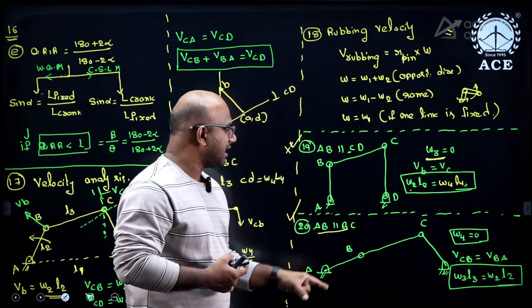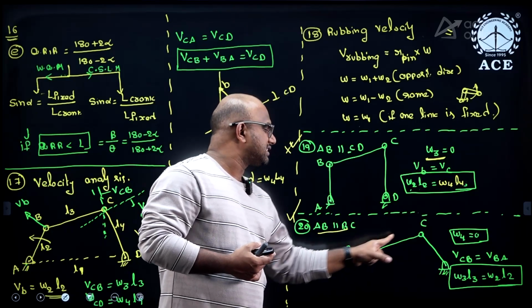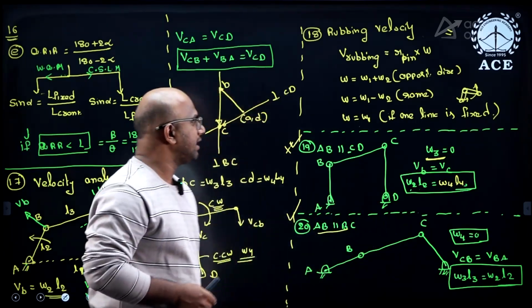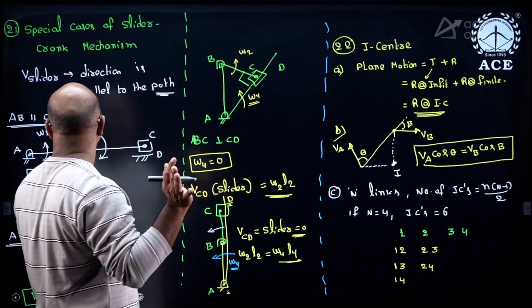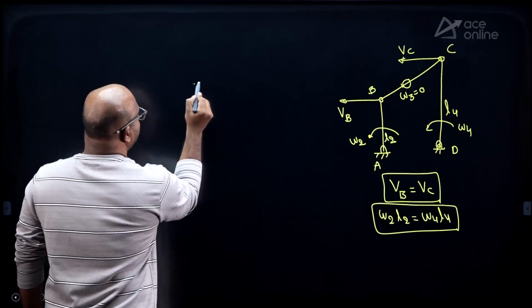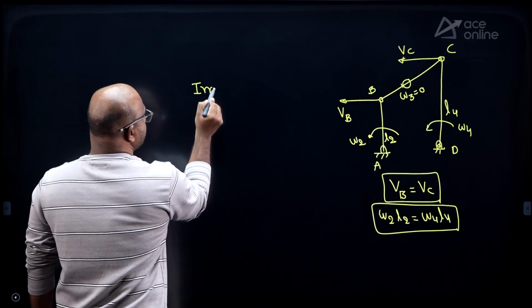Then what am I going to get, guys? Omega 2 L2 must be equal to omega 3 L3. Omega 2 L2 must be equal to omega 3 L3, guys. Getting an answer, everyone? Next, one more thing I would like to say here. Listen carefully, this is very, very important. It is not there in your summary.